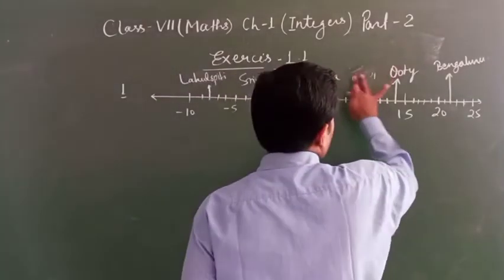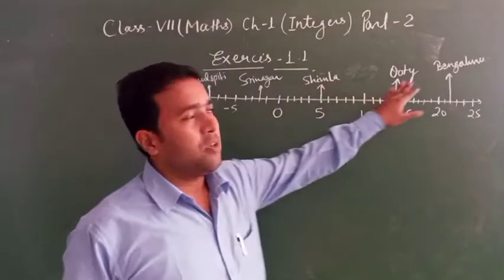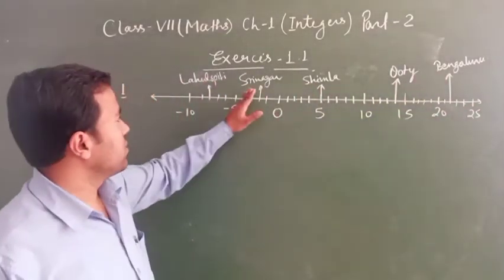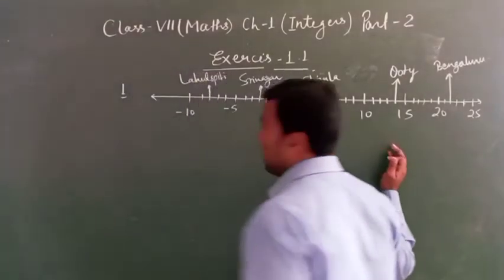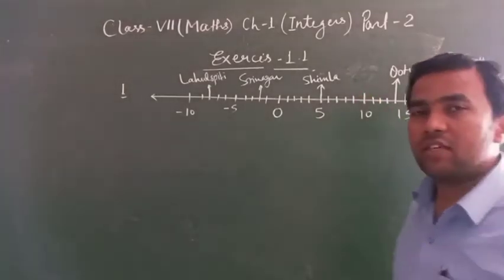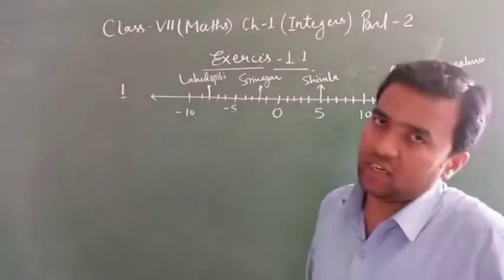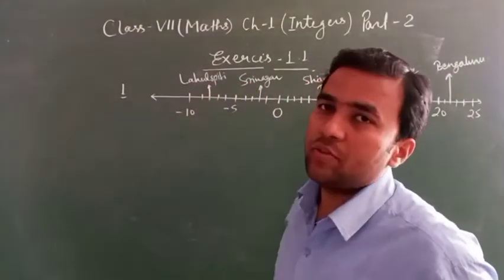On the right-hand side, Shimla, Ooty and Bangalore, which means they are on the positive side. Here on the negative side, Srinagar and Lahaul Spiti.